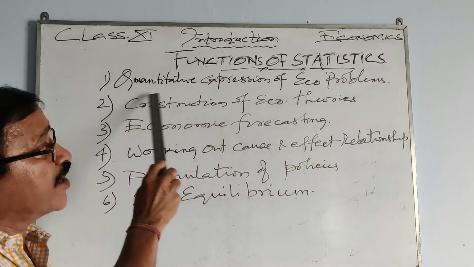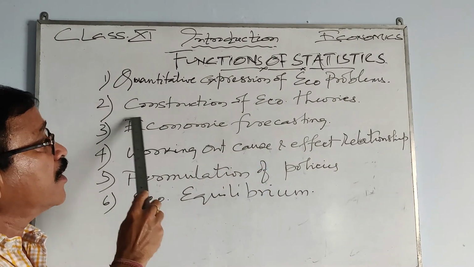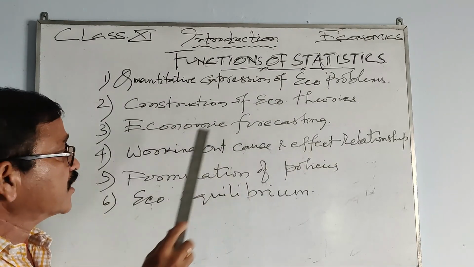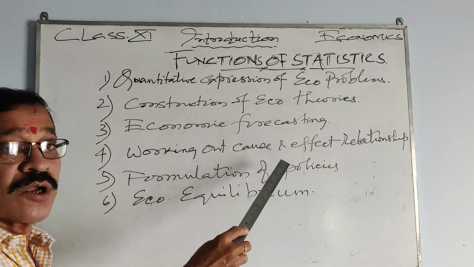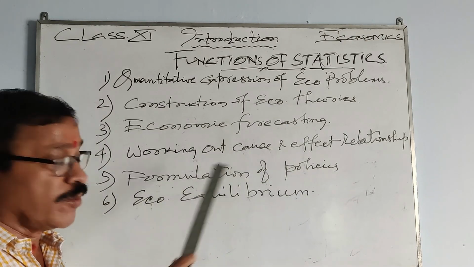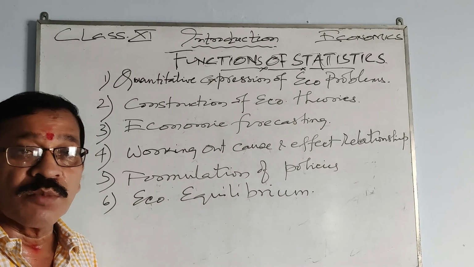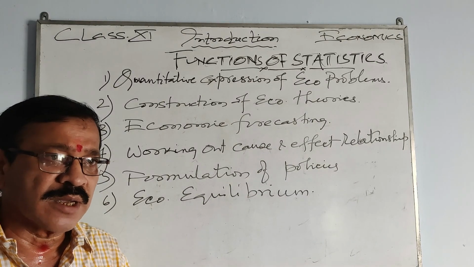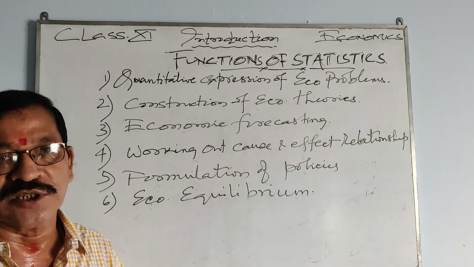Number one, I repeat, quantitative expression of economic problem. Number two, construction of economic theories. Number three, economic forecasting. Number four, working out cause and effect relationship. Number 5, formulation of policies. Number 6, economic equilibrium.